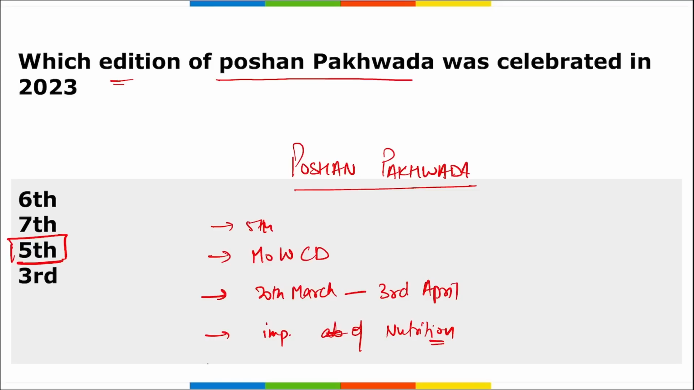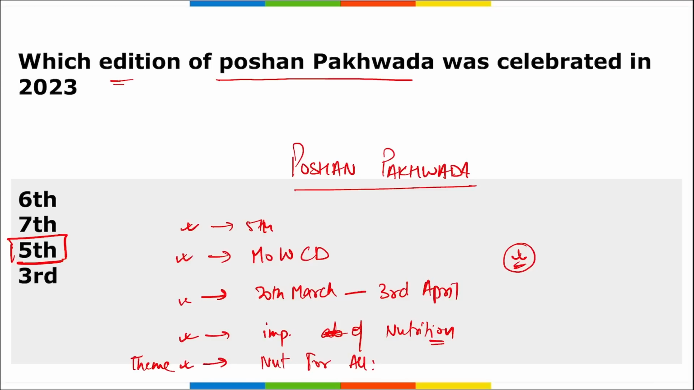Then there is a theme that you need to remember for Poshan Pakwada 2023, that is, nutrition for all, together towards a healthy India. So these are the things that you need to remember regarding Poshan Pakwada. It was the 5th edition observed by the Ministry of Women and Child Development from 20th March to 3rd of April. It was about creating awareness about the importance of nutrition and healthy eating habits, and the theme to remember is nutrition for all, together towards a healthy India.